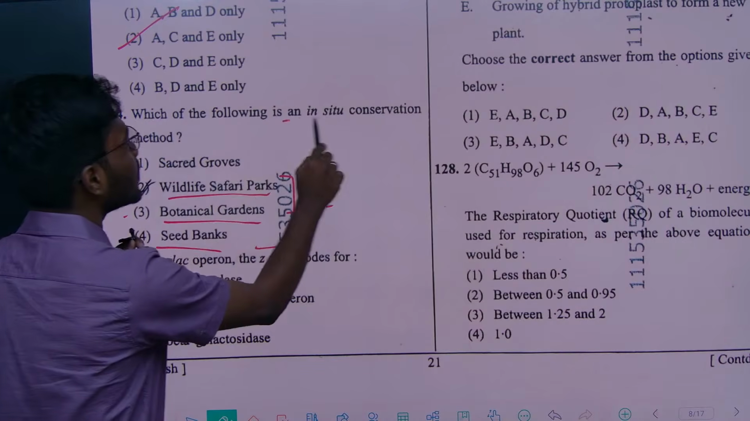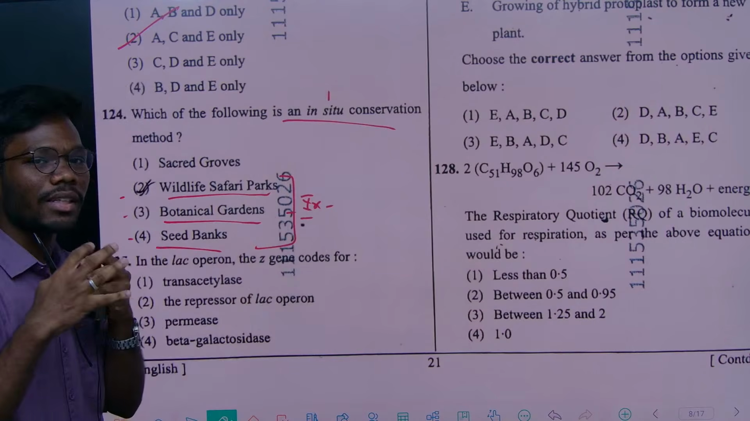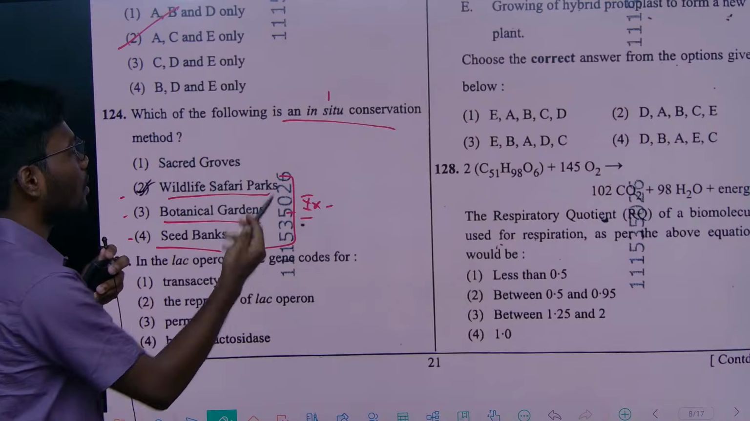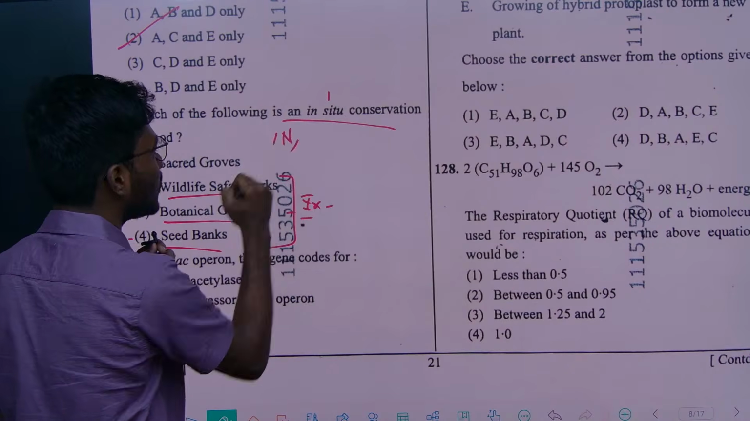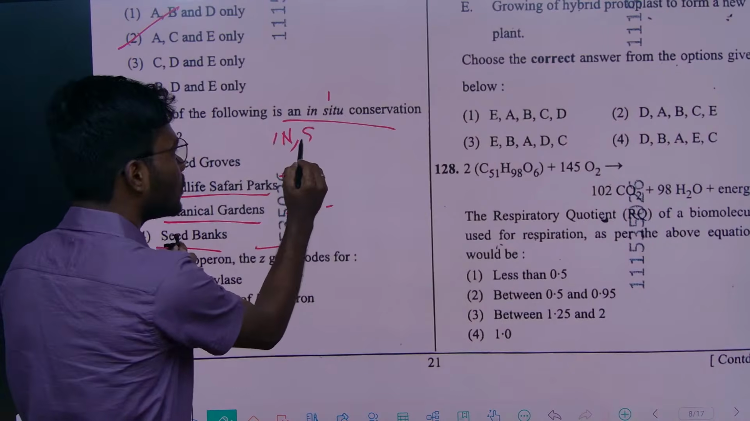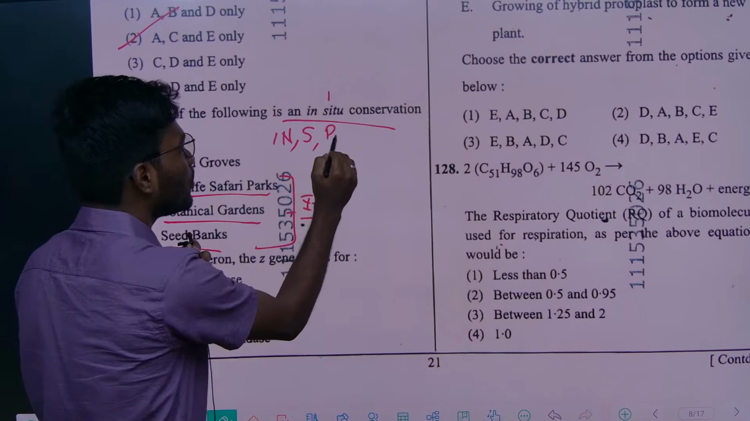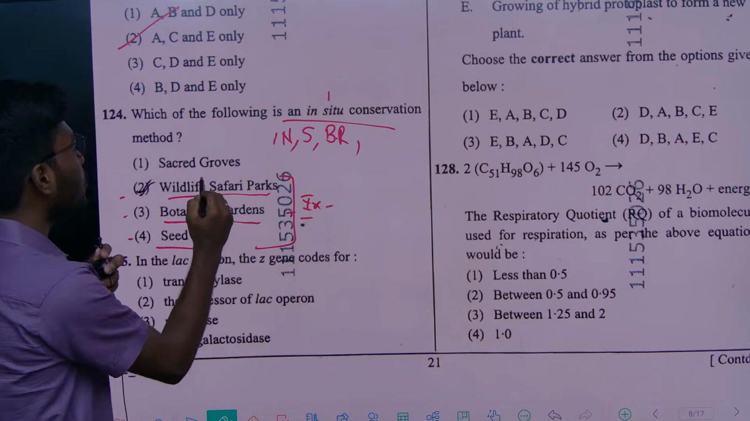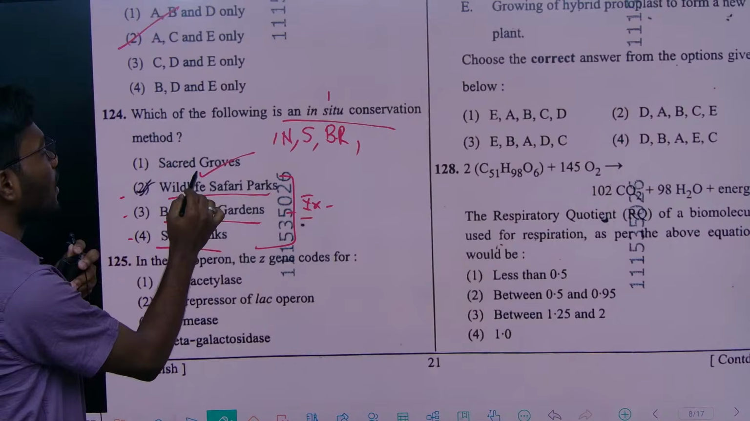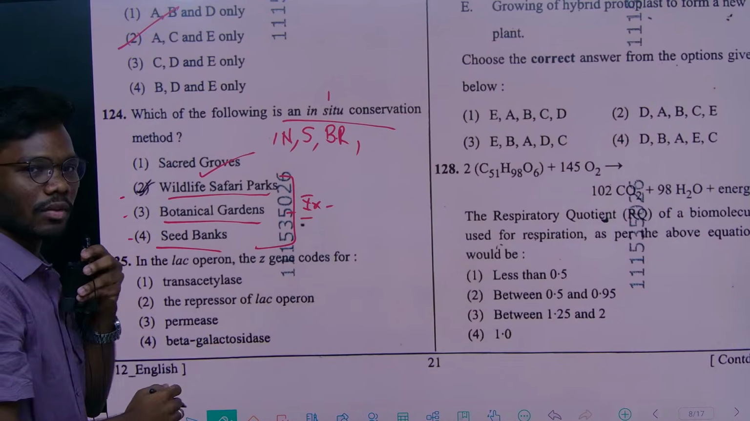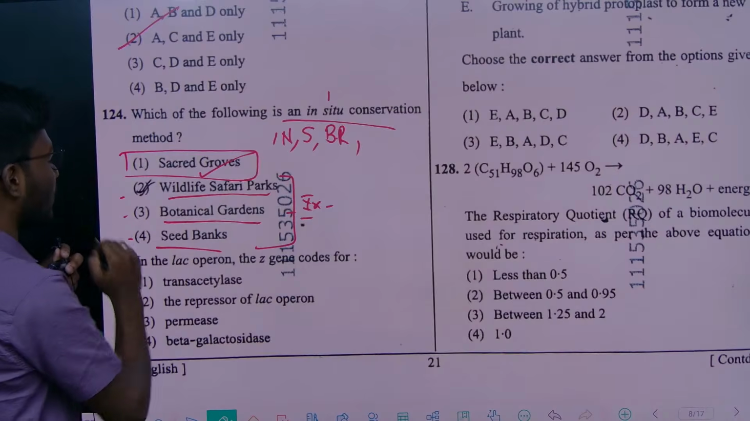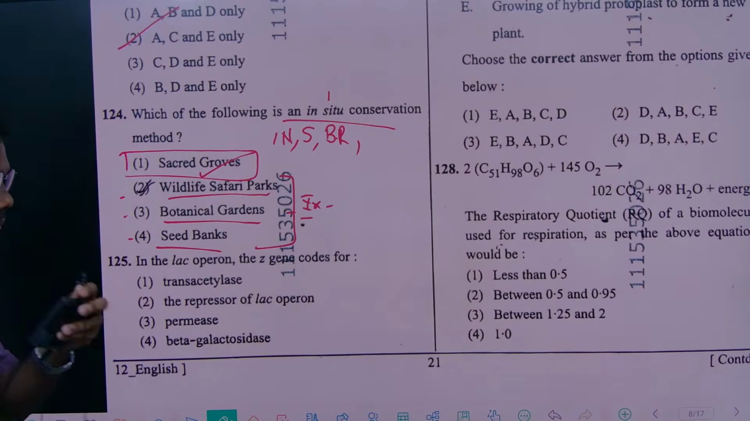Whereas in situ conservation, we are protecting the animal at its place only. So what are the examples? The first example is national parks, sanctuaries, biosphere reserves, right? And also sacred groves are an example of in situ conservation. So the option is 1, right? Next question.